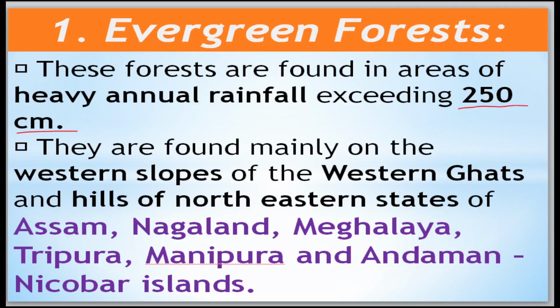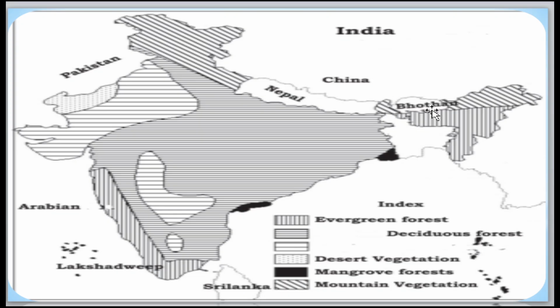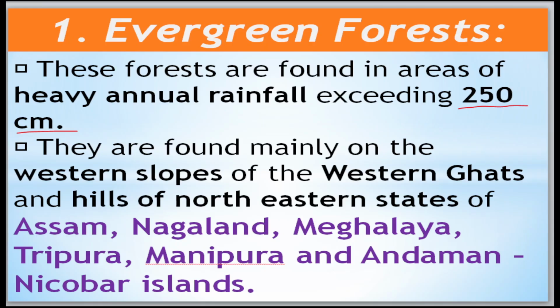Now move to the next. Those are here in the Western Ghats. Along with that, the hills of the northeastern states. Along with that we have Assam in the northeastern states.